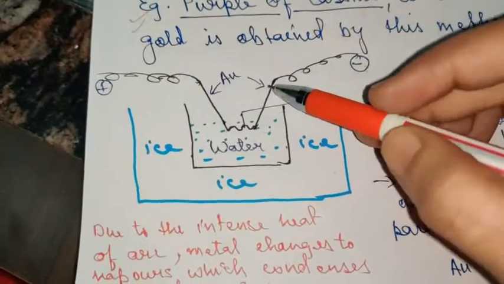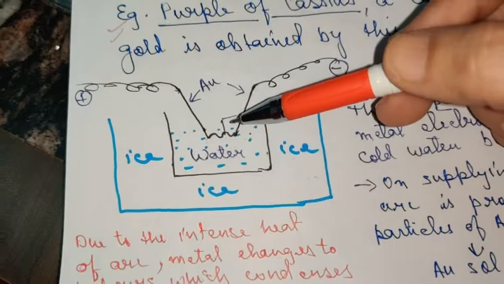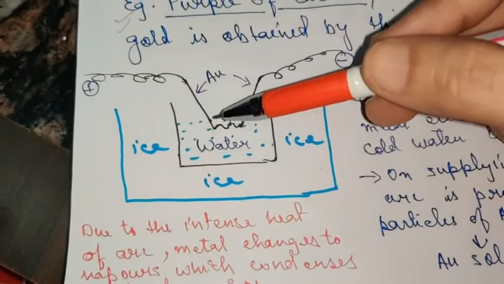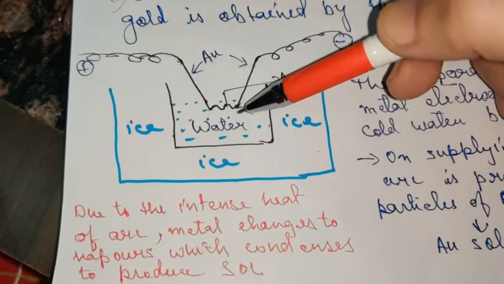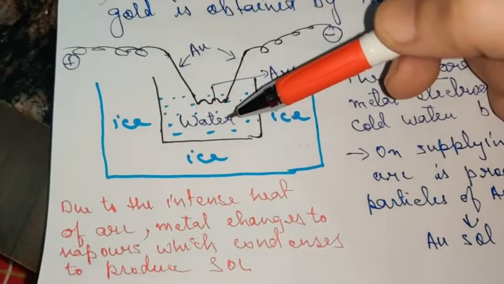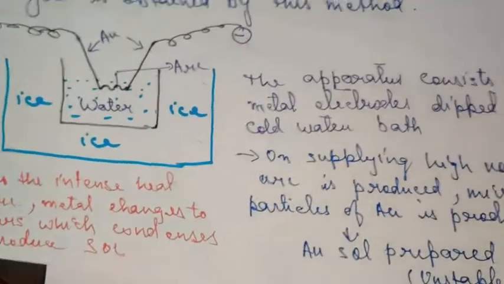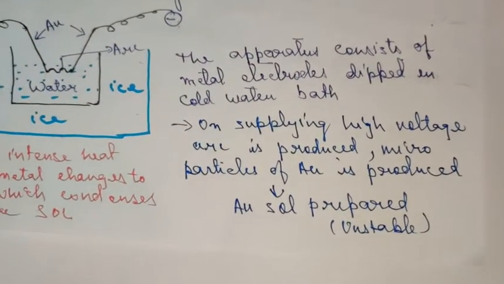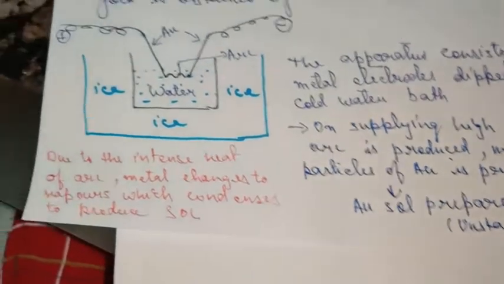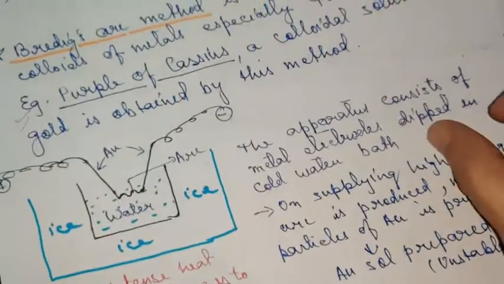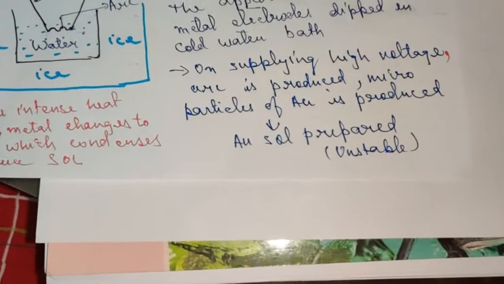Okay, this is very simple. The two rods touch each other to produce the arc, and the heat of the arc leads to conversion of this solid gold into vapor, and that gold vapor, when it comes in contact with cold water, immediately gets converted into solid droplets, which is our requirement. So you can see here the apparatus consists of metal electrodes dipped in a cold water bath. On supplying high voltage an arc is produced, and microparticles of gold are produced, and this is gold sol.